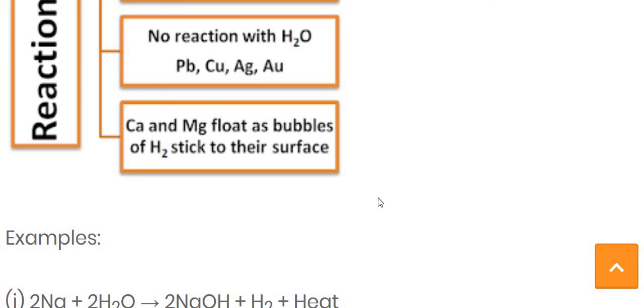Calcium and magnesium float as bubbles of the hydrogen stick to their surface. If asked which are the metals which float as bubbles of the hydrogen stick to their surface, then the answer is calcium and magnesium.